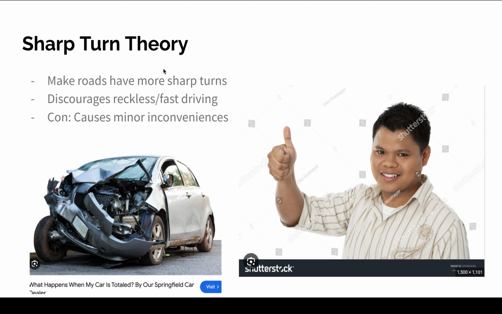Now, the sharp turn theory says this. If we make all roads have extremely sharp turns, it'll discourage people from going fast. Now, the slight con of this is that it does cause minor inconveniences in the time department, but that's something we're just gonna have to deal with as a society. And it discourages reckless and fast driving. This is an anecdote from a kid I interviewed, and he really liked the idea. So this is just a picture of me.